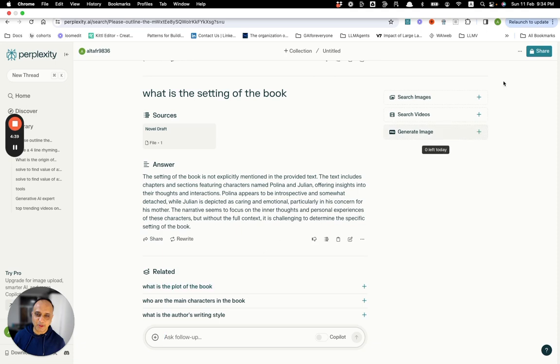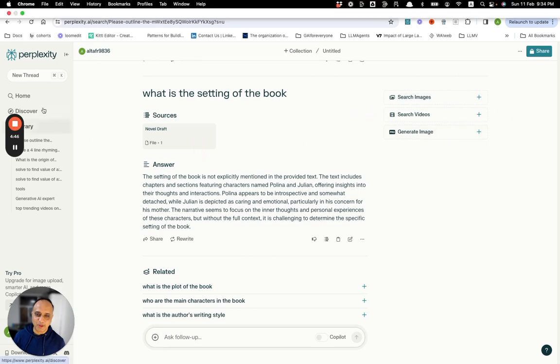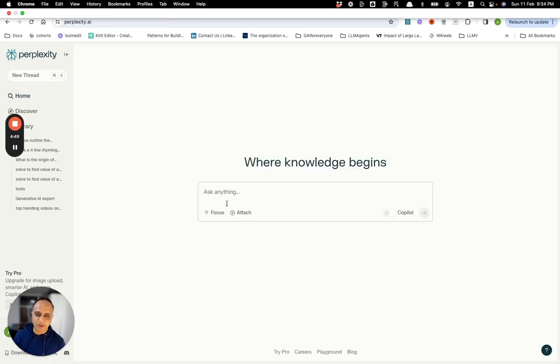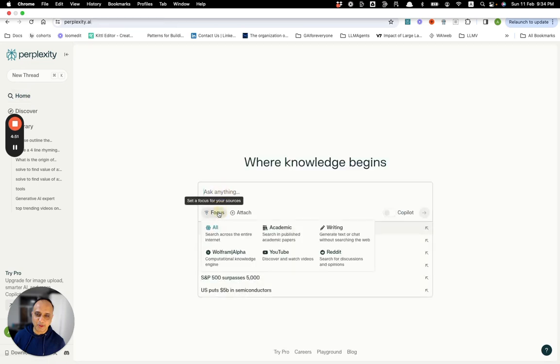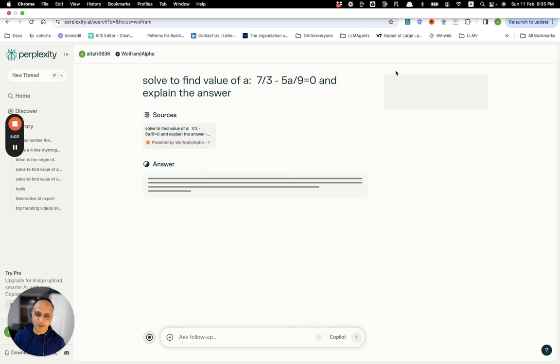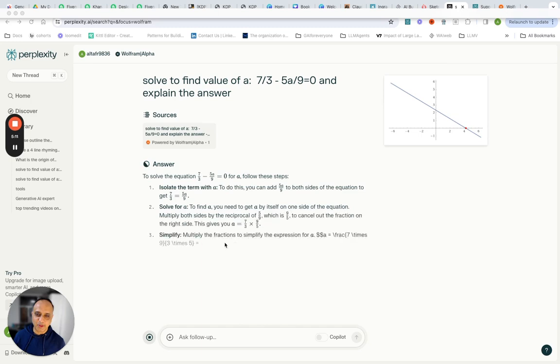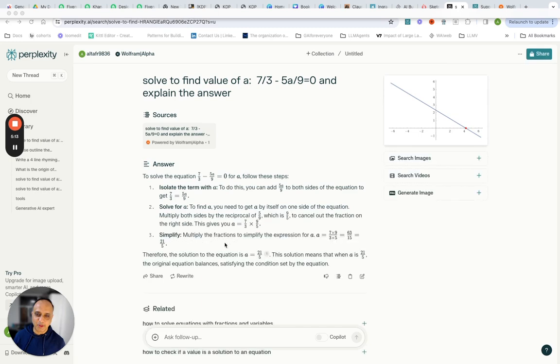All right. Next, let's turn our attention to the second focus area. Go back to home. Now I can focus on Wolfram Alpha. So this is a computational knowledge engine, where you can ask it things like solving equations. So let's try this. It's trying to solve an equation. It actually explains how to solve the equation. So really great for learning math or word problems.